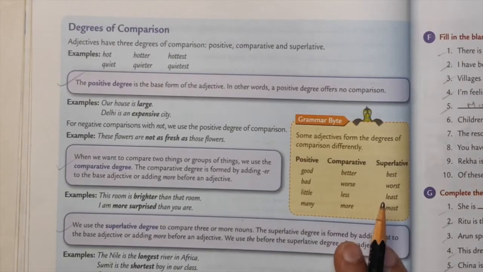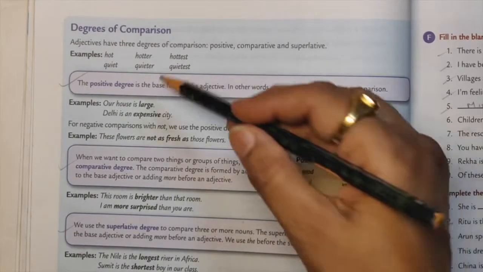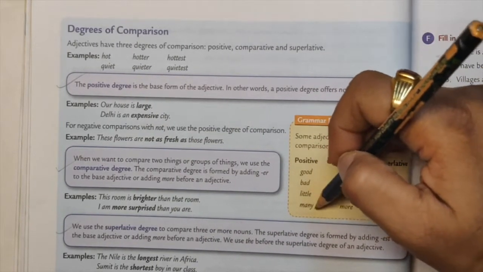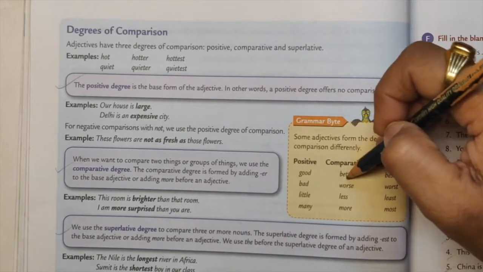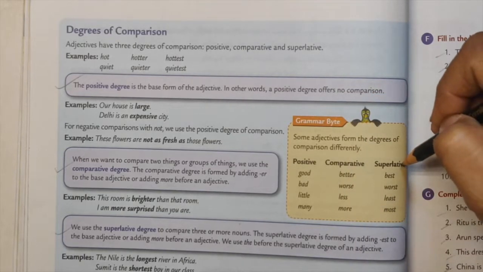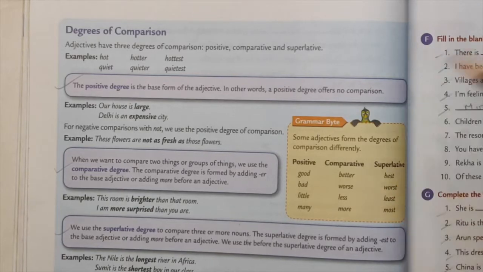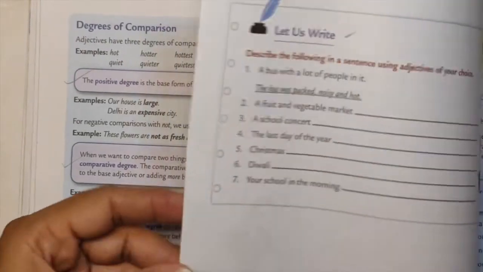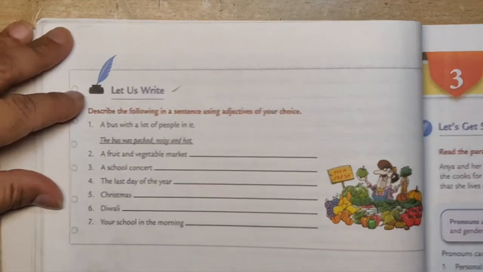Degrees of comparison we had already done. And in case of the degrees of comparison, the positive degree would be good, bad, little, many. Comparative degree would be better, worse, less, more. And the superlative degree would be best, worst, least, most. We had done exercises on this. We had taken up examples. Let us take some more exercises.